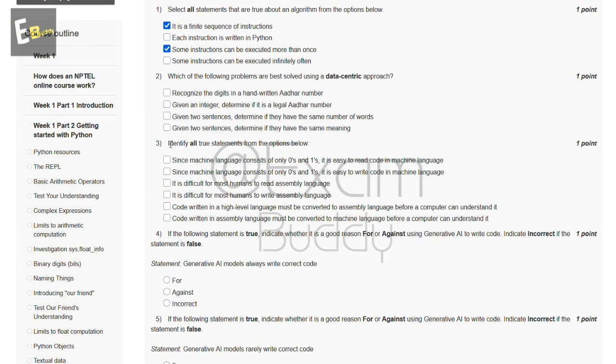Now the second question is: which of the following problems are best solved using a data-centric approach? So these are the options, and the answer of our second question is A, recognize the digits in a handwritten Aadhaar number, and D, given two sentences, determine if they have the same meaning.